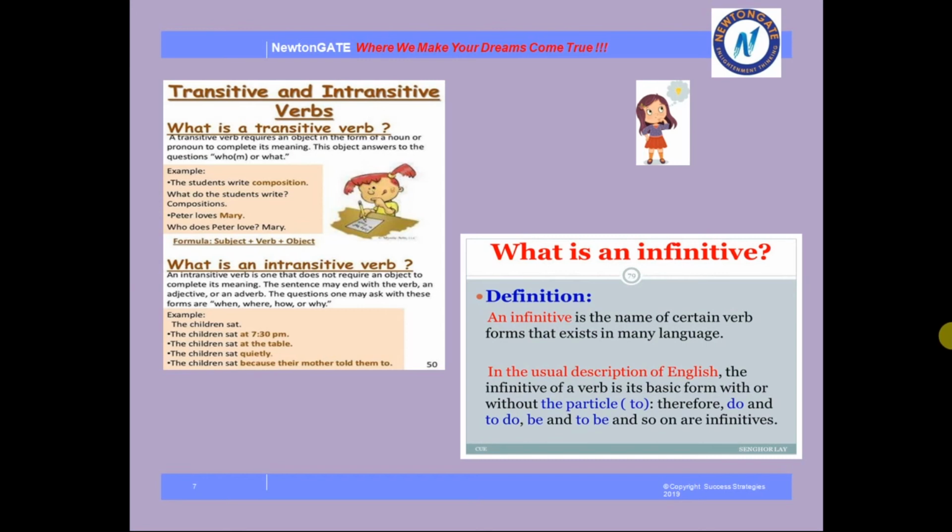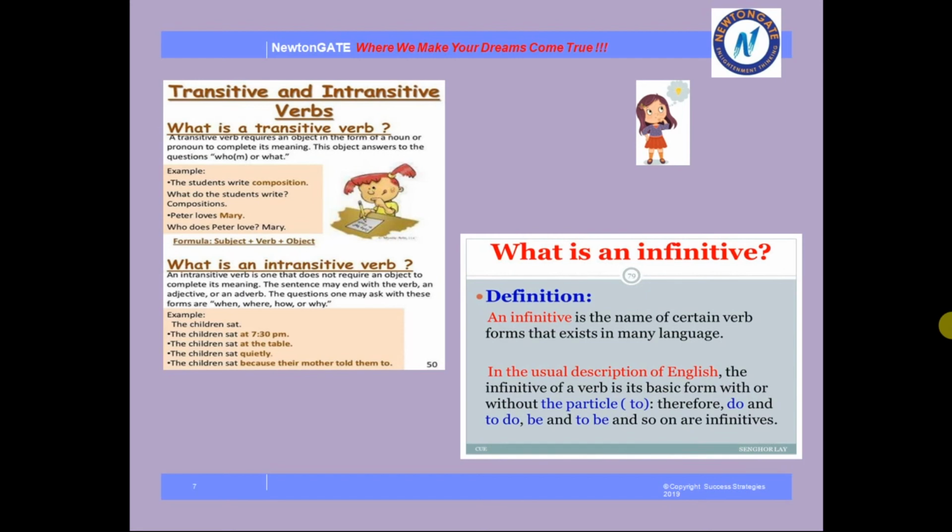You don't need any object to write an intransitive verb. Like the children sat at 7:30 p.m. The children sat at the table. The children sat quietly. So these are all examples of intransitive verbs.